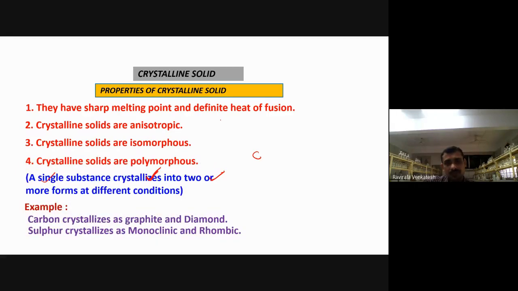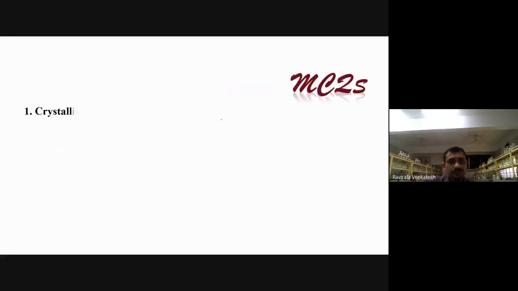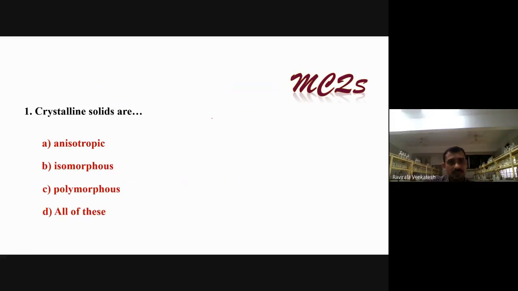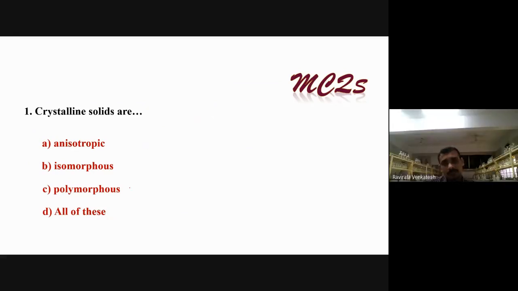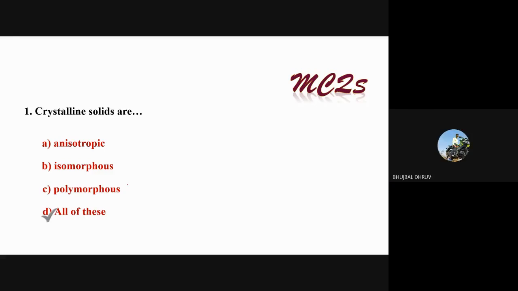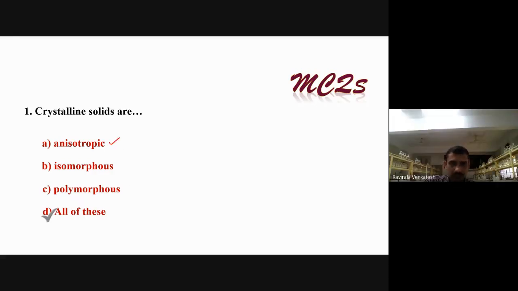They all come under what here? What is the answer? Crystalline solids are anisotropic, isomorphous, polymorphous. All of these will be the answer. So you have seen that all are anisotropic, and some are isomorphous, and some are polymorphous. Polymorphous means the same substance but exhibiting different physical properties.